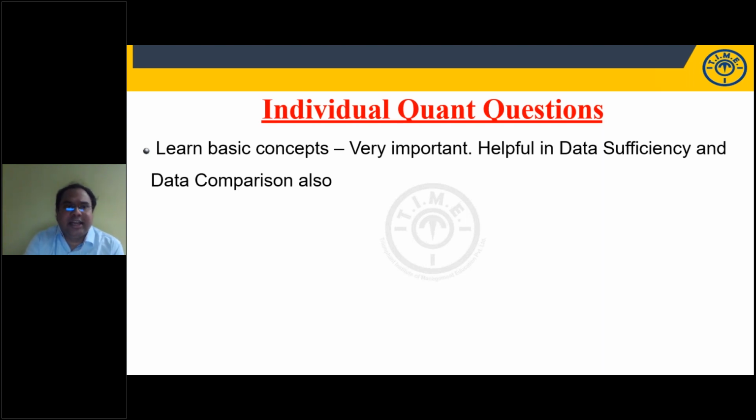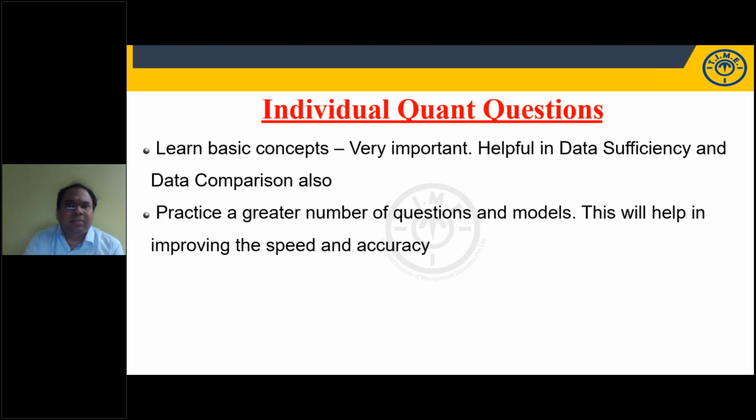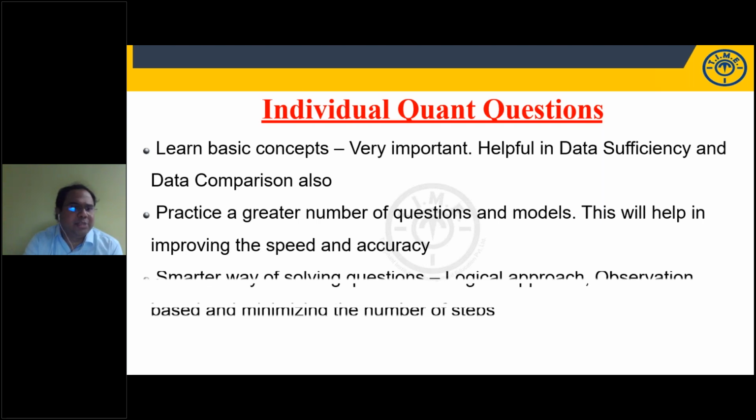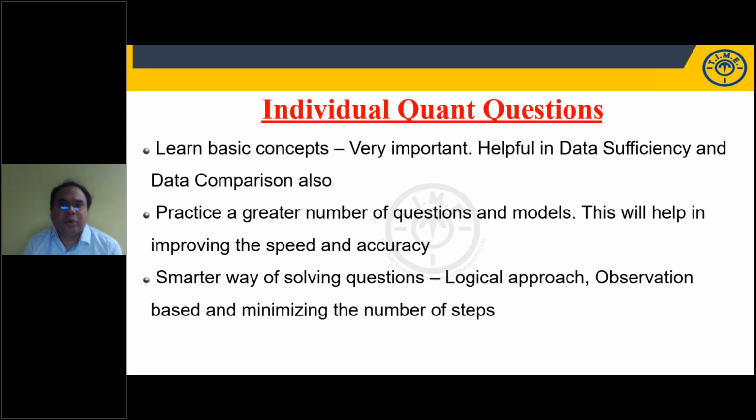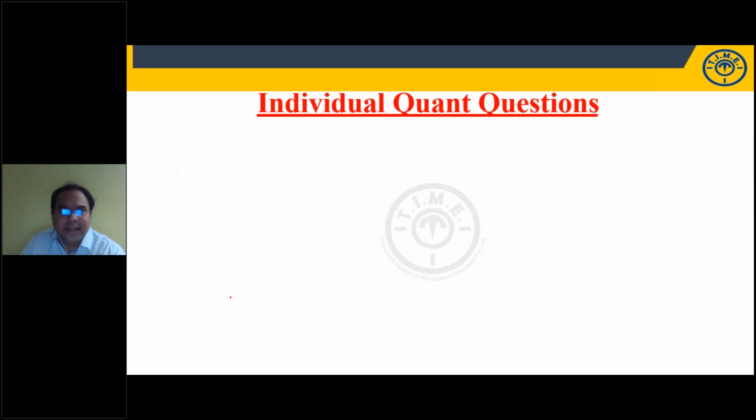Also, you will have questions on data sufficiency and data comparison. Students, you have to be more concept oriented. So learn basic concepts, then practice more questions and models to improve speed and accuracy. What is important is a smarter way of solving the questions, a logical approach, observation based questions, and most importantly, students, minimize the number of steps while writing, right? Minimum number of steps, right?